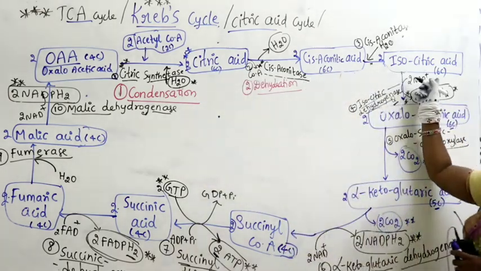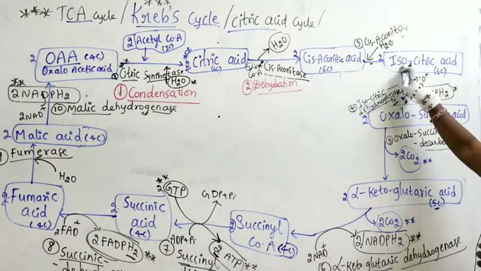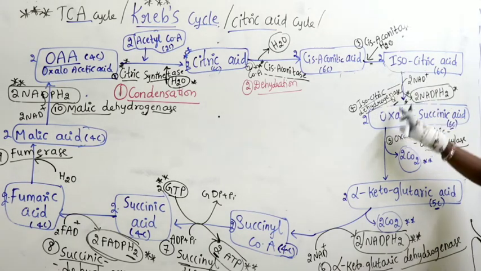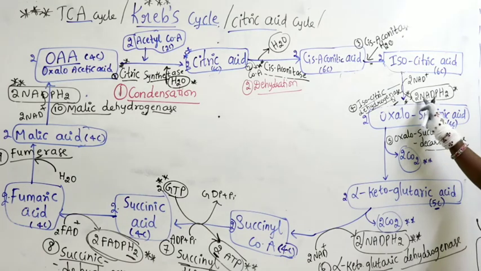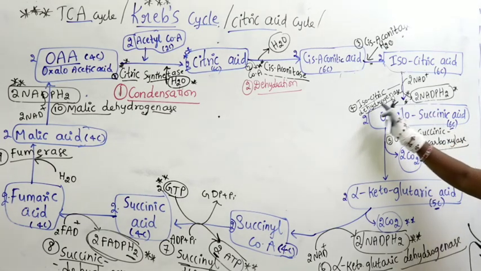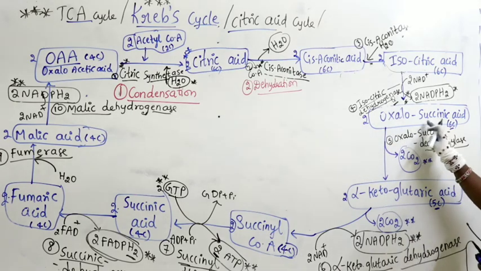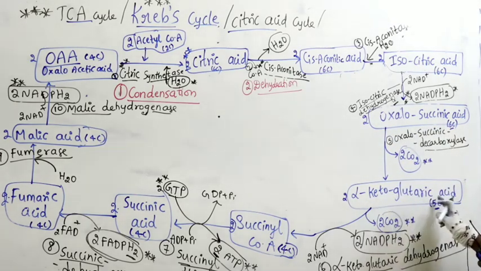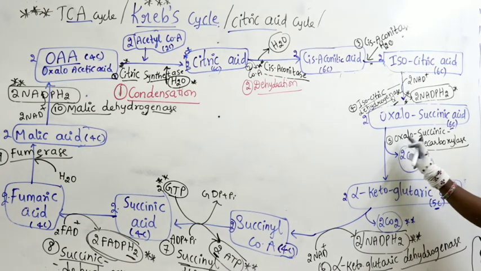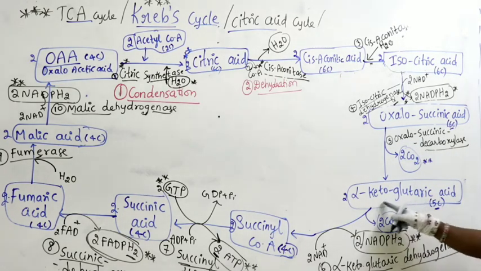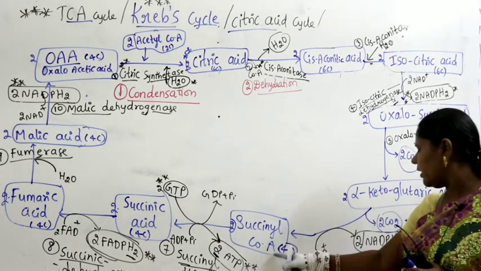These all are isomers. Then after isocitric acid, try to remember the tip: every alternate enzyme will be dehydrogenase. Isocitric acid to oxalosuccinic acid conversion, NADPH2 is produced, so isocitric dehydrogenase. Next is oxalosuccinic acid to alpha ketoglutaric acid by oxalosuccinic decarboxylase. Next is alpha ketoglutaric acid to succinyl CoA.